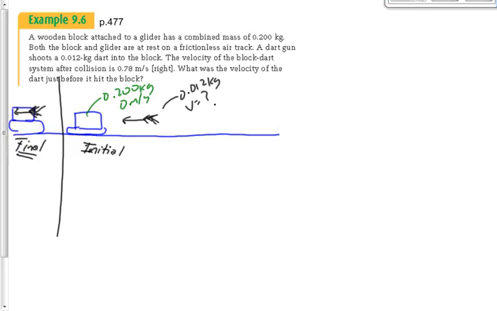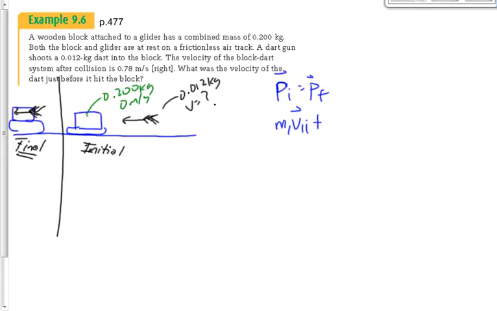Look, this is a collision between the dart and the block. Anytime we have a collision, we can set PI equal to PF. So let's do that. PI equals PF. So the initial momentum equals the final momentum here. We're going to say the initial momentum consists of momentum from two different objects. That's the dart. We're going to call that object number 1, and it has a momentum of m1 v1I. Mass 1 times velocity 1 initial. But it also is made up of the momentum of the block slash glider.